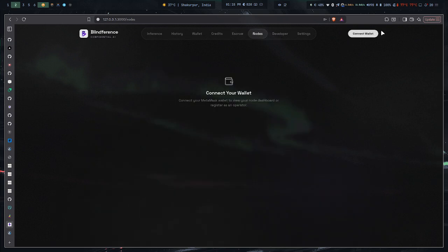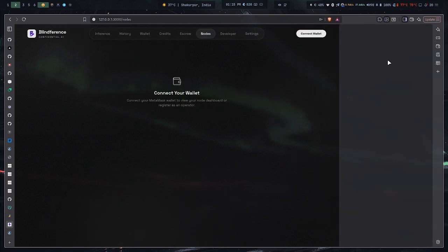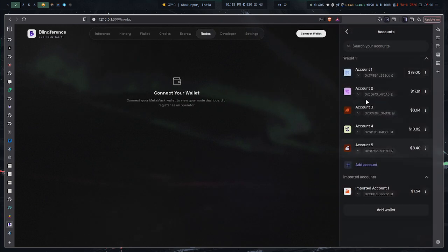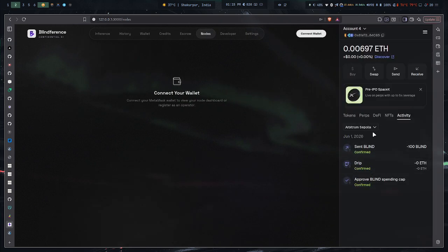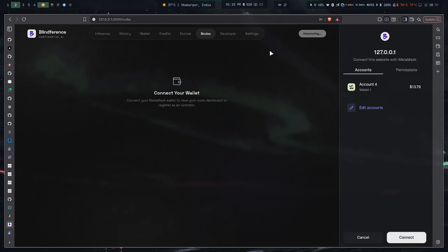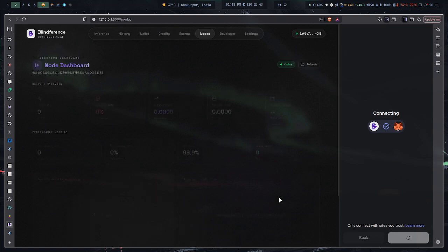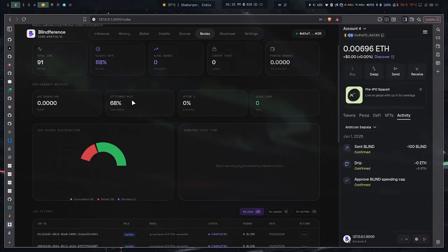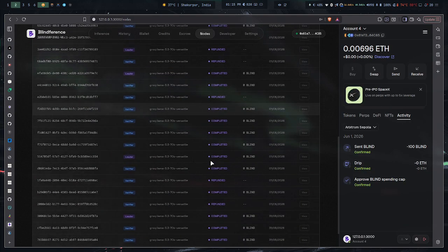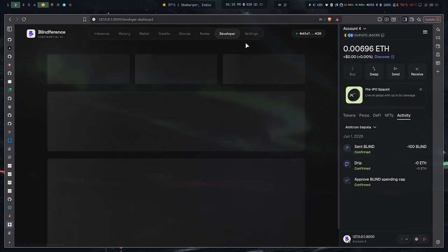Let me show you. If you're a node, let me log in with my node account. Now if I log in with the node account, it's going to automatically detect that you are a node, and it's going to show how much money I earned, so you can see it here. And then the developer things and the settings. Yeah, that's pretty much it.